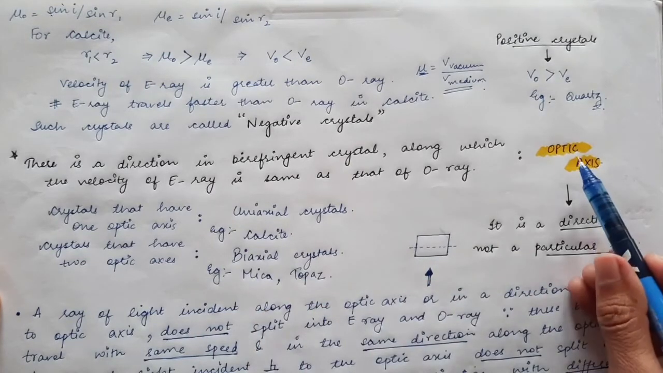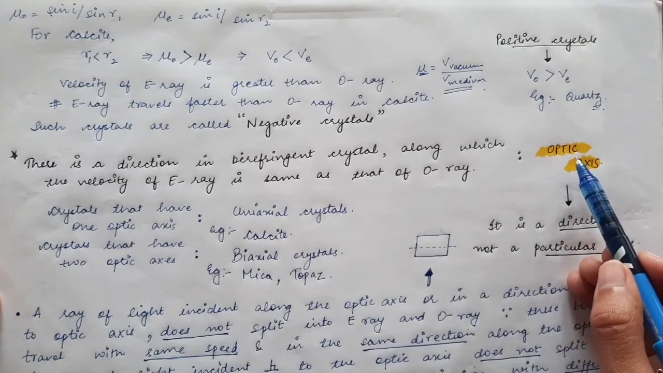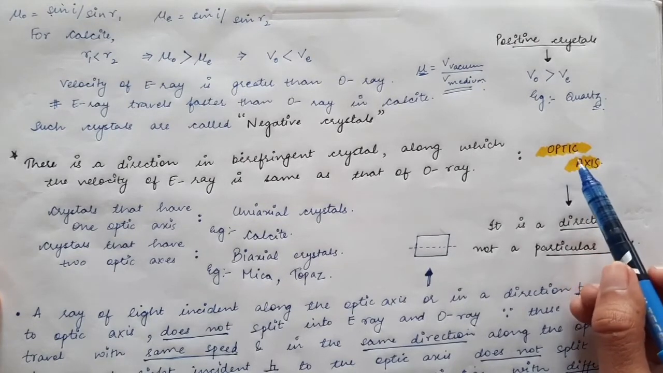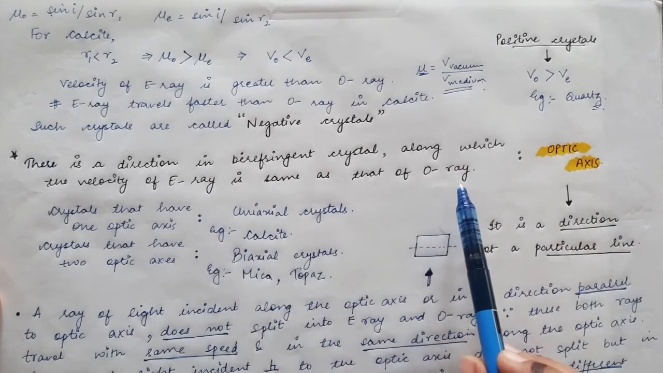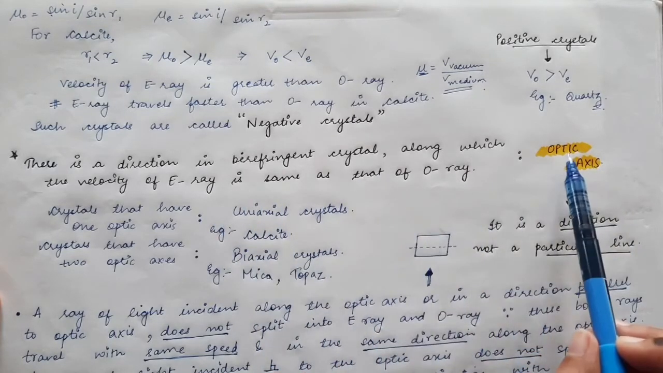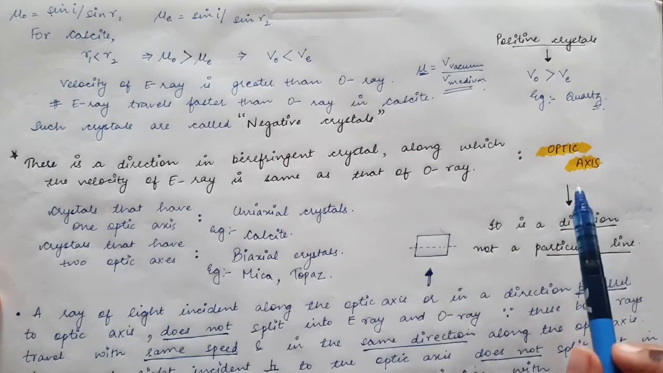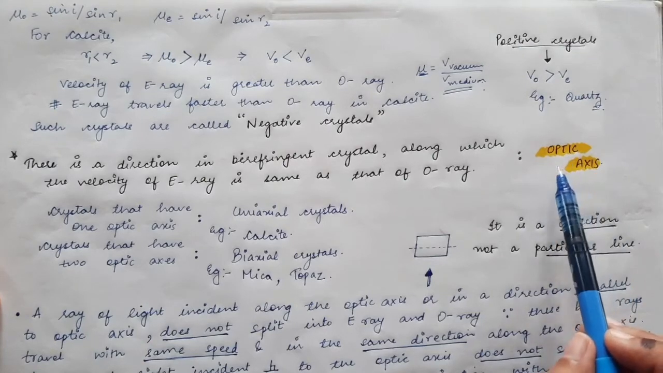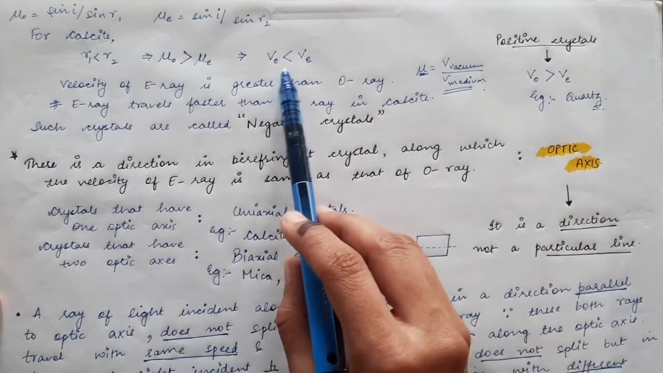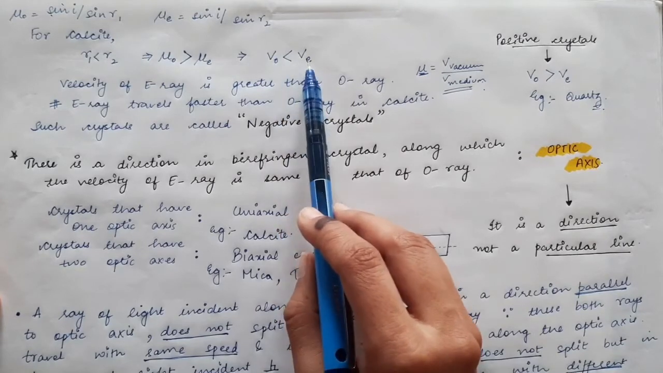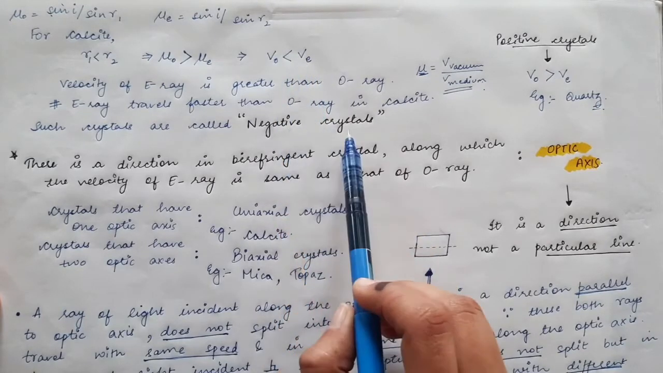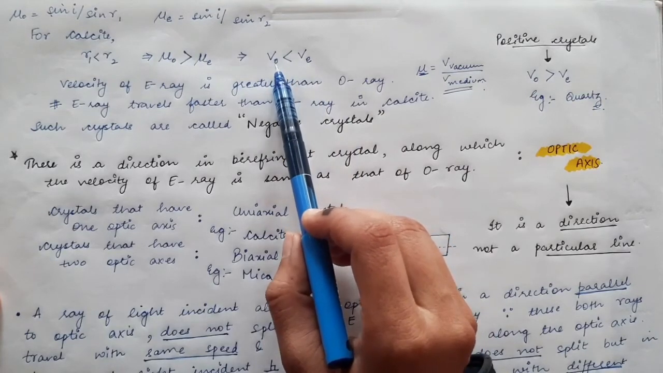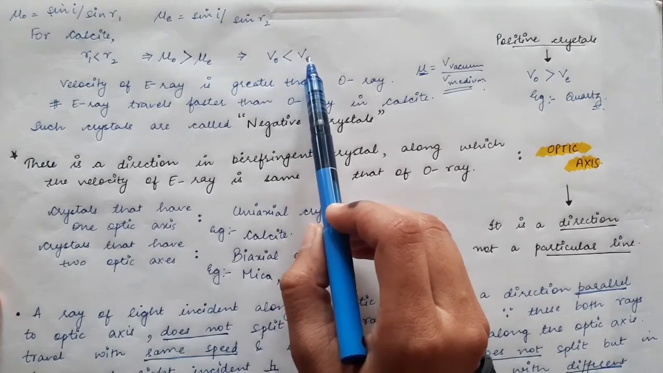So the optic axis is a direction inside the birefringent crystal. In this particular direction, the velocity of the E ray is the same as that of the O ray. So they travel with the same velocity along this optic axis. Whereas in any other direction other than the optic axis, both the E ray and O ray will travel with different velocities. So for the case of negative crystals, the velocities will be different, such that the velocity of the O ray will always be less than the velocity of the extraordinary ray.